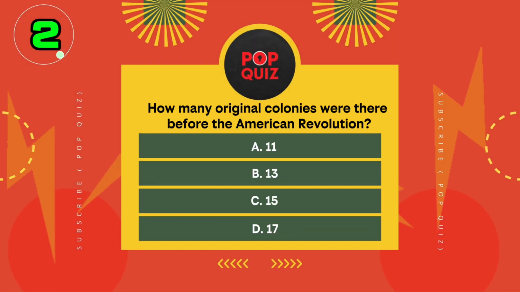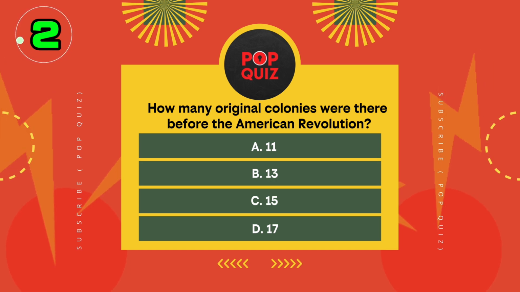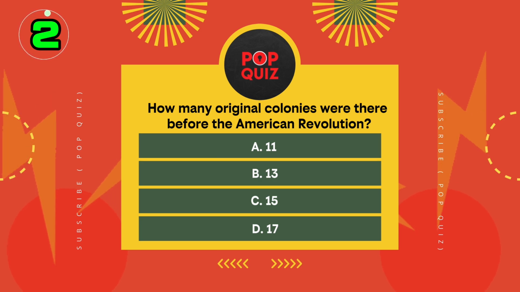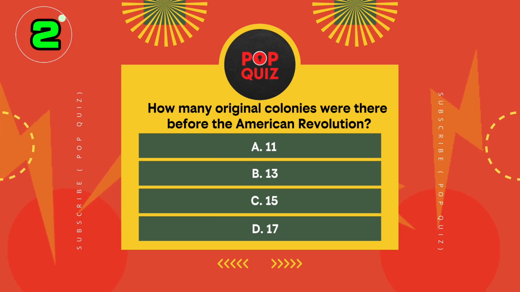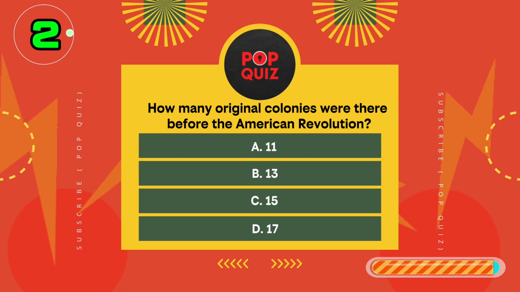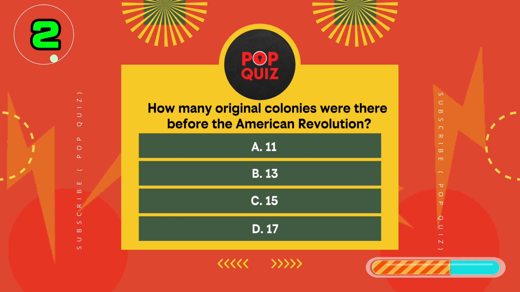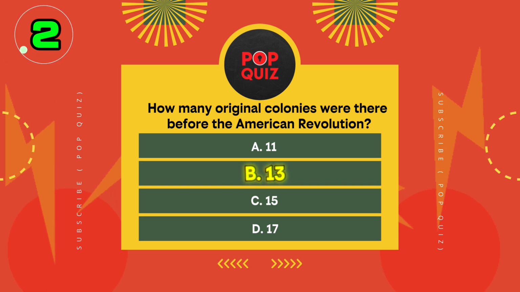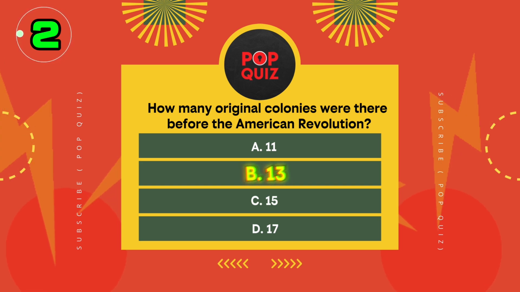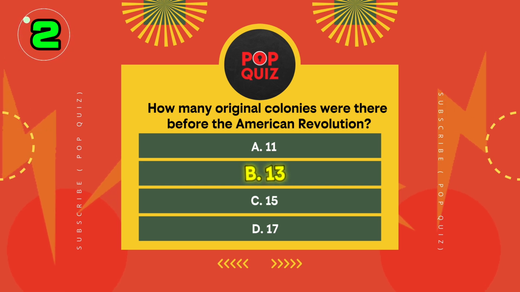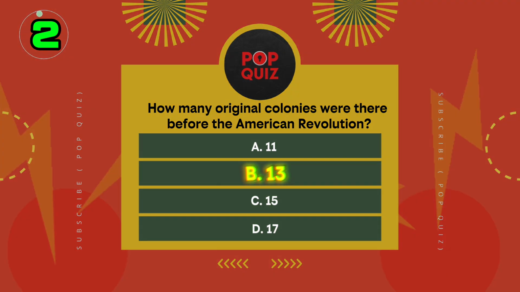Question 2. How many original colonies were there before the American Revolution? A, 11, B, 13, C, 15, or D, 17? It's one of the first numbers you learn. How many stripes are on the flag? It was B, 13 colonies. 2 easy warm-ups, but this next one is where the class average starts to drop.